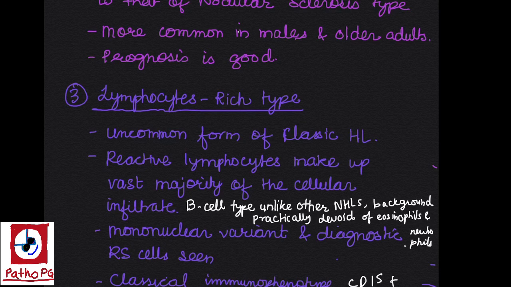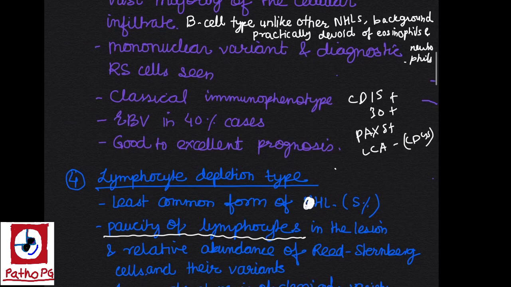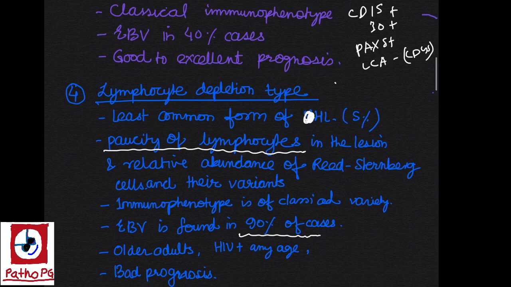And the background is practically devoid of eosinophils and neutrophils. Mononuclear variant and diagnostic RS cells are seen. Immunophenotype is as in the classical type, that is CD15 positive, CD30 positive, PAX5 positive and LCA negative. It also has good to excellent prognosis.